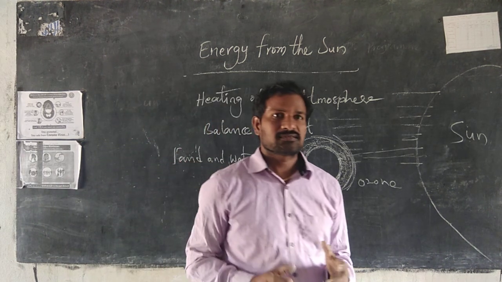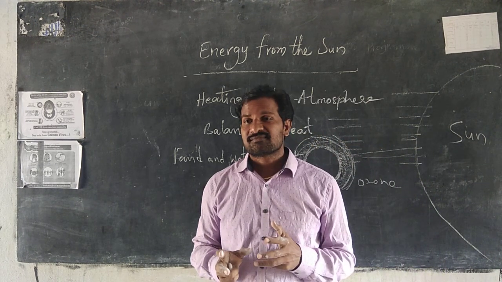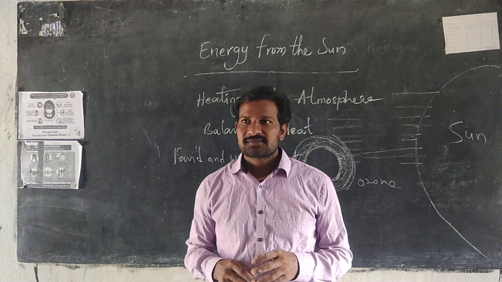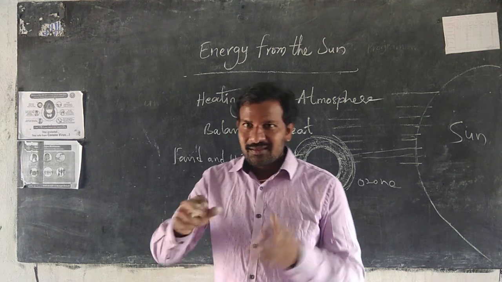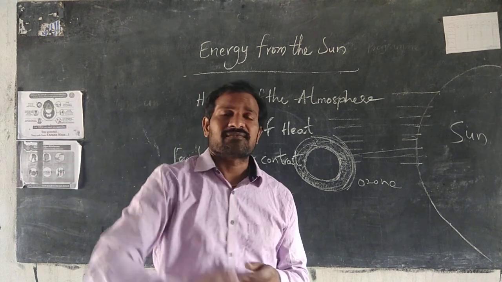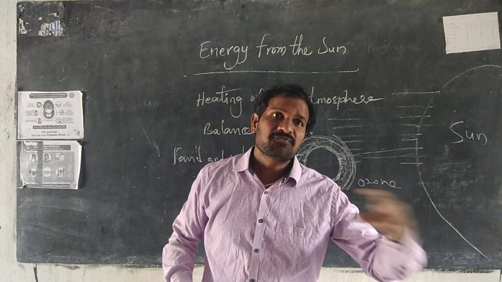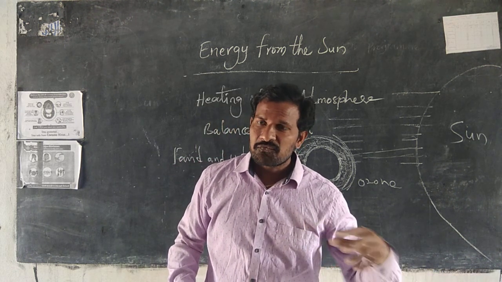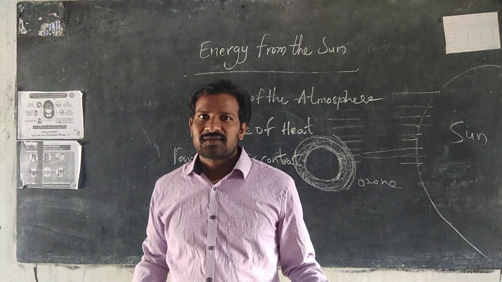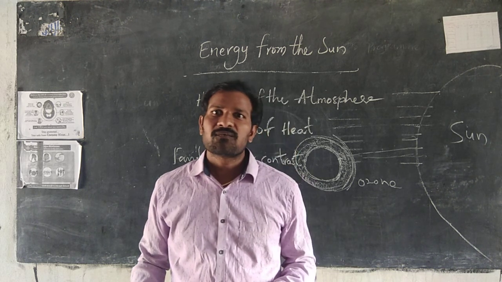What is the difference between land and water in temperatures, the receiving process and the reflecting process? See, the earth heats up very fast, and cools very fast. The earth heats up very fast and cools very fast.